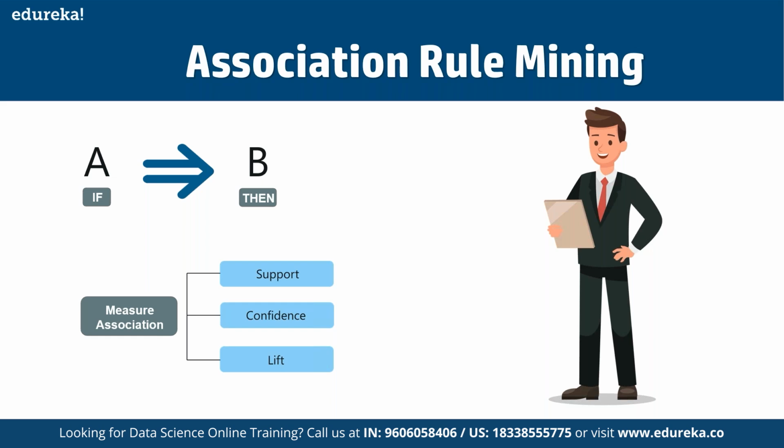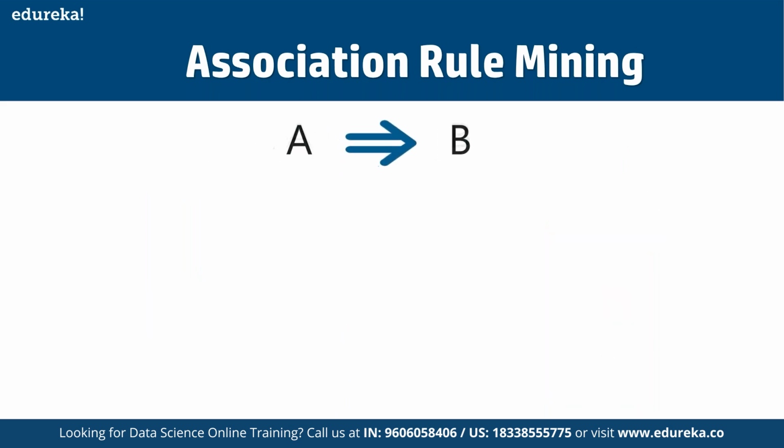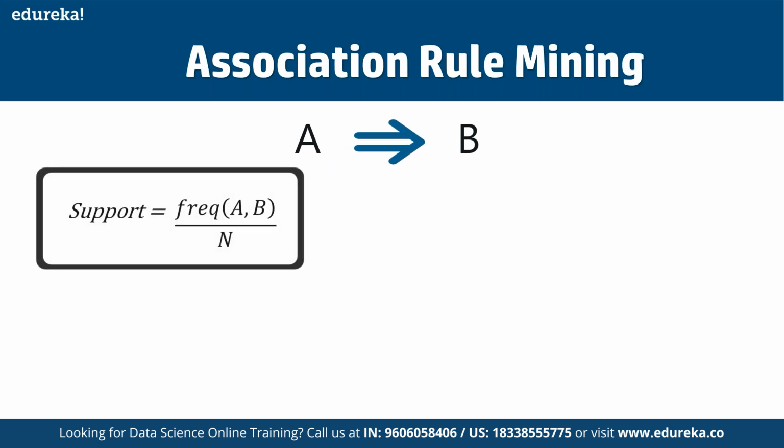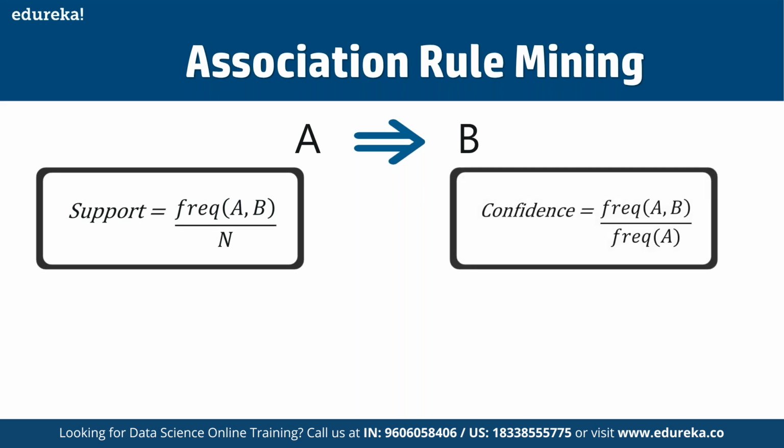Support gives the fraction of transactions which contain items A and B. Basically, support tells us about frequency, the frequently bought items or combinations of items bought frequently. With this, we can filter out the items that have a low frequency.